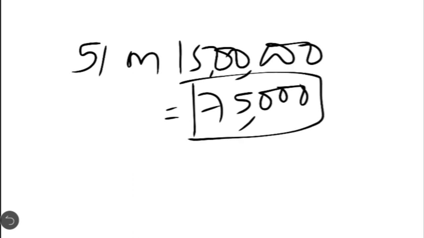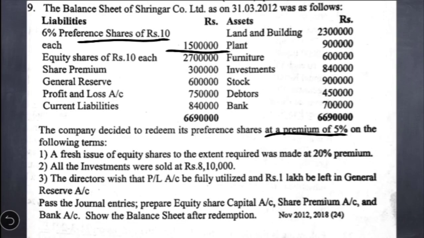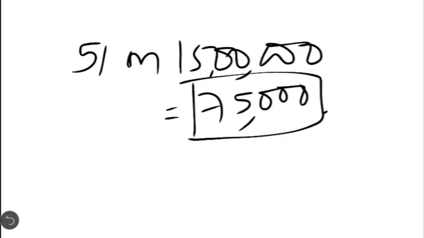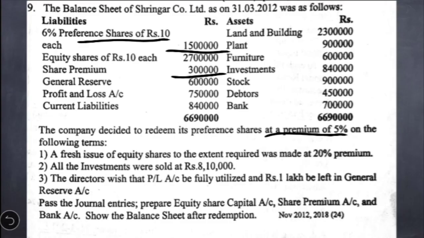To provide this, what are the two options available with the company? First one, they have to make use of the securities premium balance, and the second one, they can utilize the divisible profits. Here, they have given share premium or securities premium balance in the liability side amounting to 3 lakh. We have to provide only 75,000, but securities premium already has a balance of 3 lakh. So in that case the entire premium on the redemption can be provided out of the securities premium account.